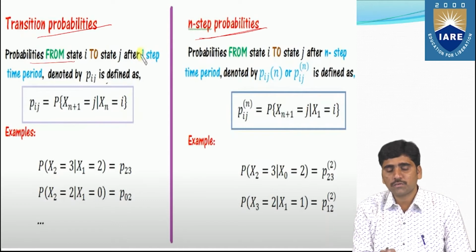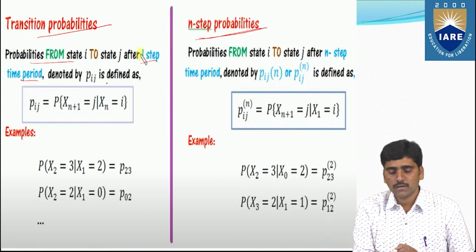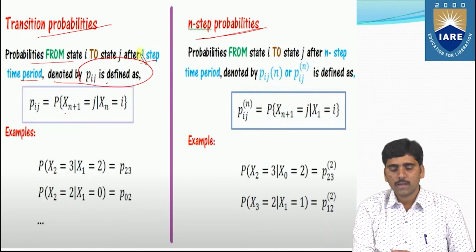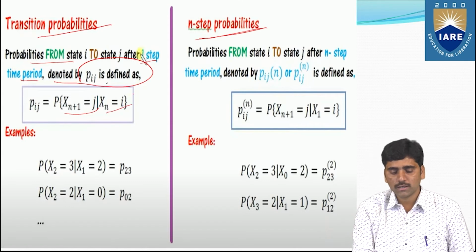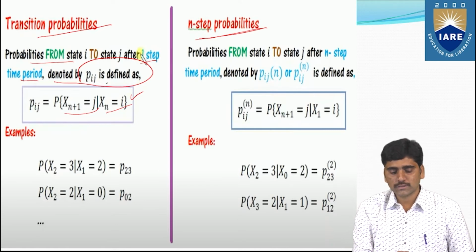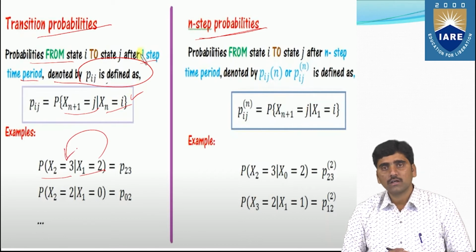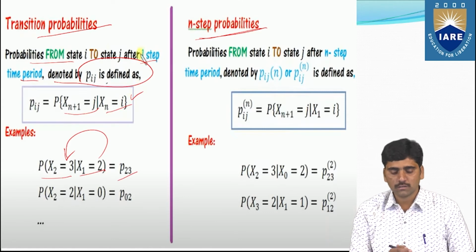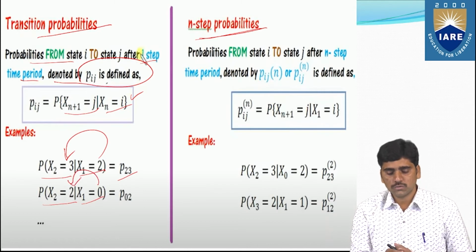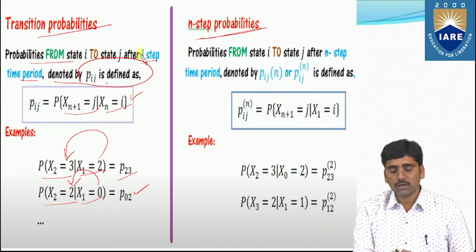The probability from state i to state j after one step time period is denoted by P_ij. P_ij is defined as P(X_{n+1} = j | X_n = i). For example, P(X_2 = 3 | X_1 = 2) represents the transition from state 2 to state 3, so P_23. Similarly, P(X_2 = 2 | X_1 = 0) is the transition from 0 to 2, so P_02. These are all only one-step probabilities.